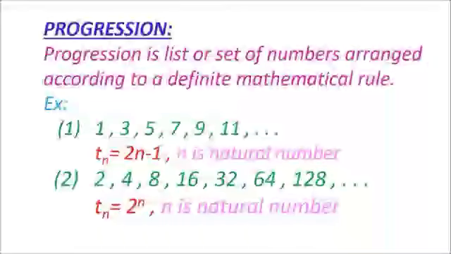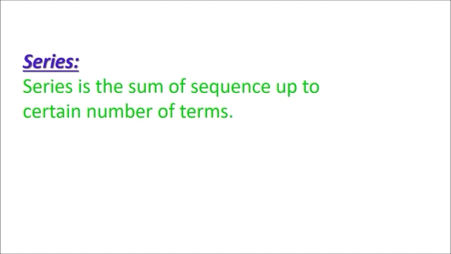Let us go to the next one. Next one is series. What is a series? Series is the sum of a sequence up to a certain number of terms. So here you just add up the sequence. Sequence means that may have a mathematical rule or may not have a mathematical rule. Whatever it may be, whether it is a sequence or a progression, you just add up the terms of that one, and you will get the series.